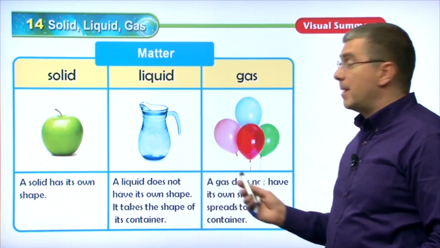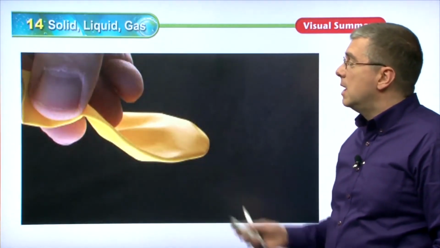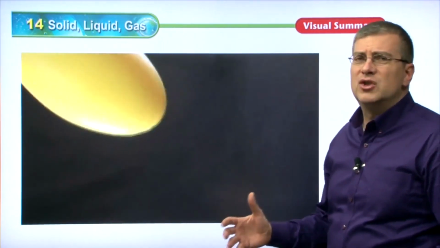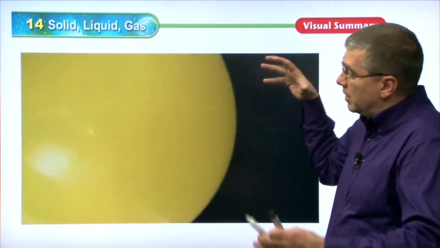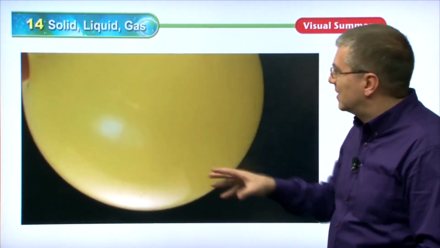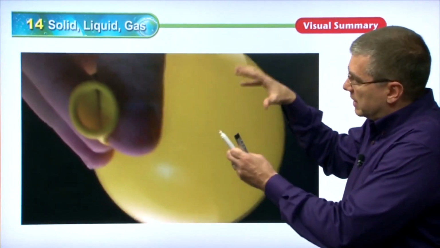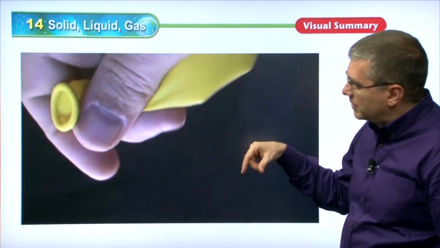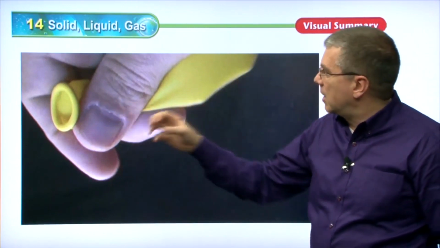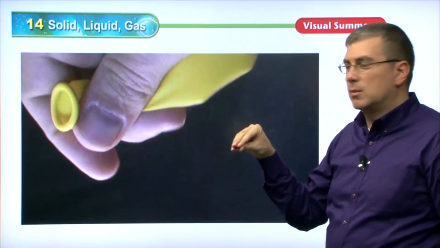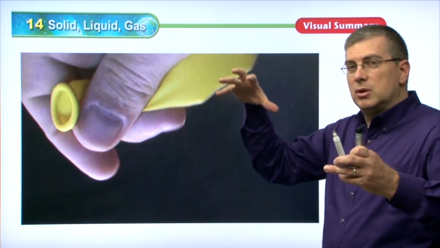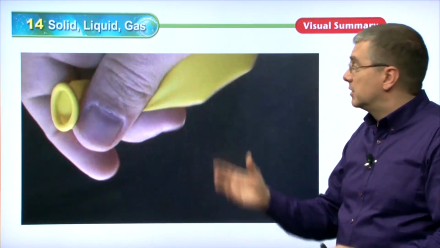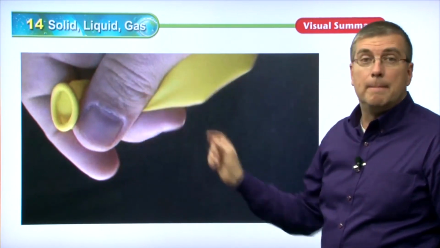Okay, we do have a video about gas, so let's take a look at a short video, and we're going to see how gas takes the shape of the container in which it is placed. What we have, of course, here is a balloon. Whoa, it becomes big because they're forcing gas into that balloon. So the balloon, of course, is the shape of a sphere, right? Now watch what happens. They're letting that air out, or that gas out, and basically it's just coming out, so the balloon returns to its original shape, right? But the gas is pushing out against the balloon, but the balloon shape is a sphere, right? So it's filling up that shape to conform to the solid rubber balloon.